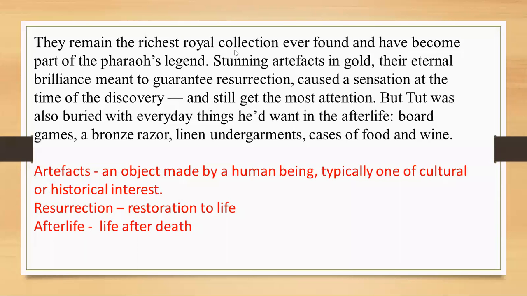They still have a lot of importance. It is still the richest one and has come to be known as pharaoh legends. And the things which they got from that treasure, what are they? They are known to be pharaoh legends. Stunning artifacts in gold, their eternal brilliance, meant to guide him. The excavation caused a sensation at the time of the discovery and still gets the most attention.